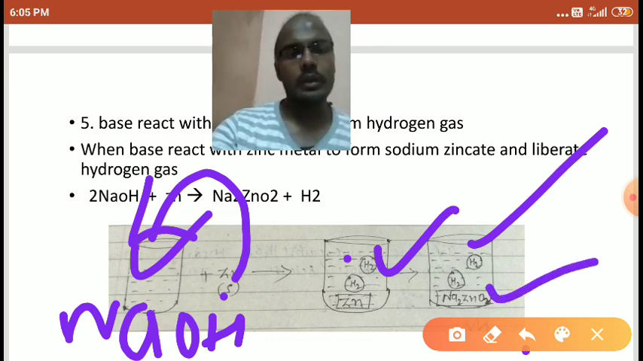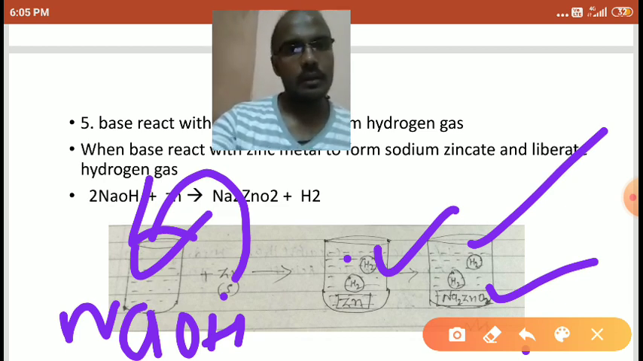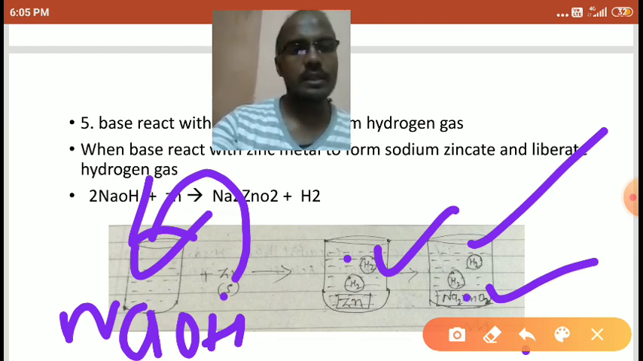Right, students? So it means zinc, or any metal, not any metal, here we are discussing zinc. Zinc reacts with NaOH solution to form sodium zincate, and liberates hydrogen gas. Right, students?